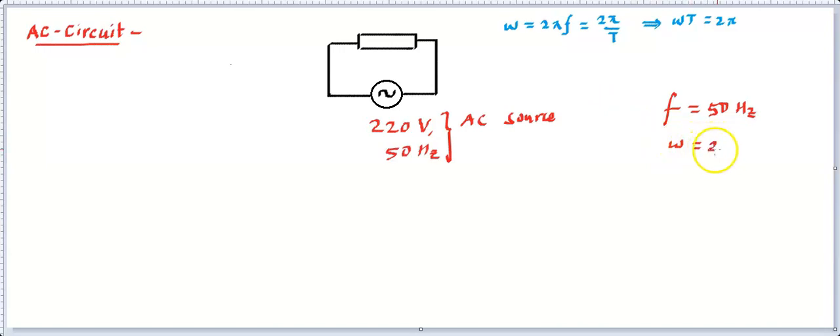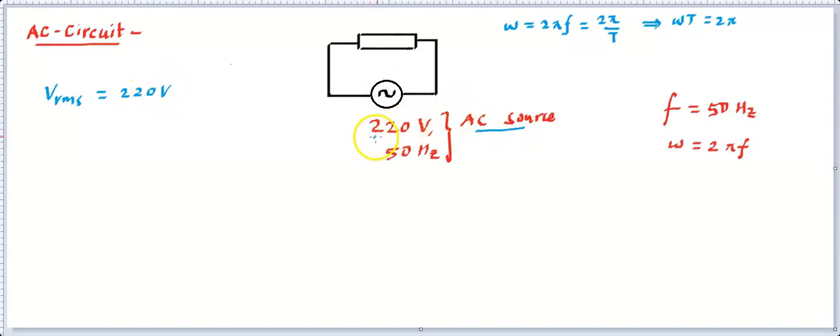And what this point is, what this 220 volt is indicating, whether it's indicating the peak value, the average value, or the RMS value. Whenever you find this kind of information given, this is always the RMS value. So from here we will say VRMS is given as 220 volt. Whenever you find this kind of source information, like voltage, it's always the RMS value. It's neither the average nor the peak value.